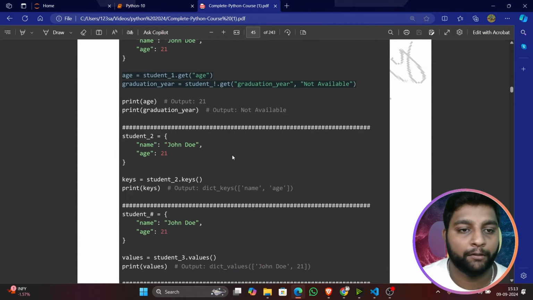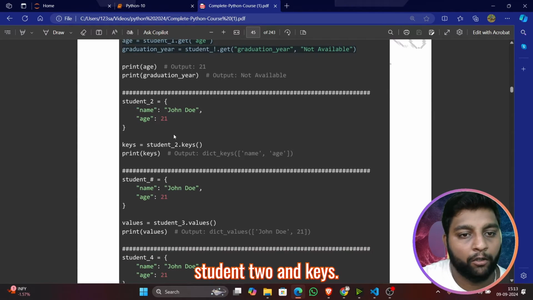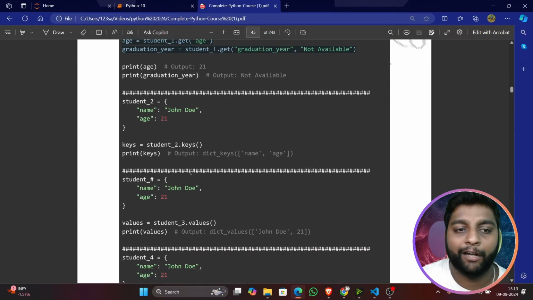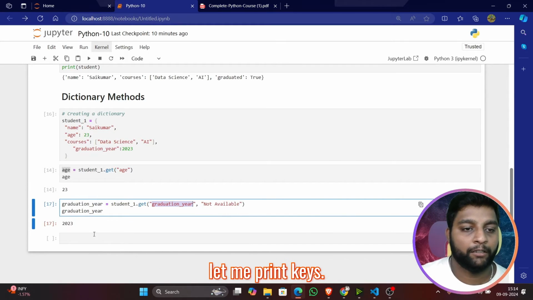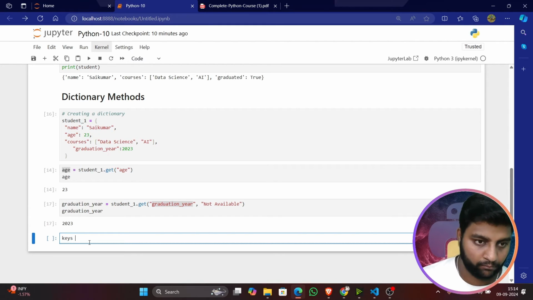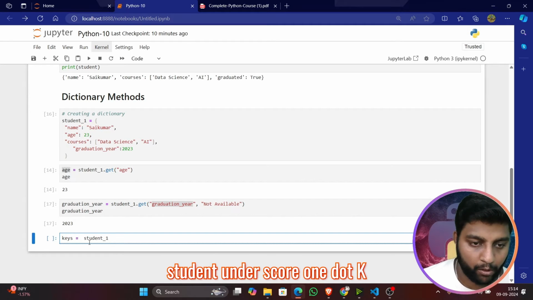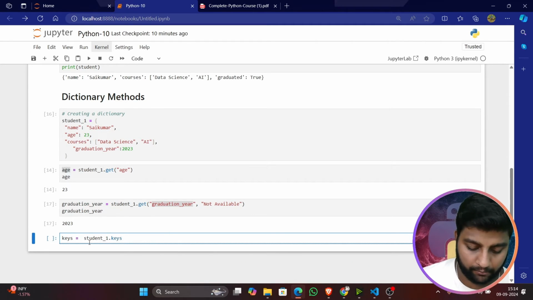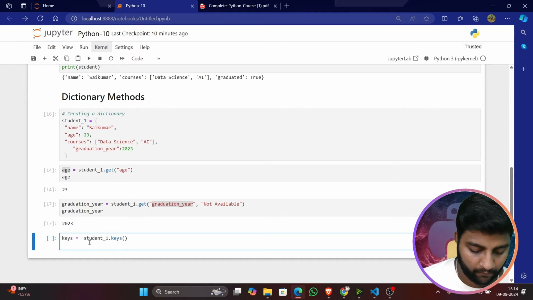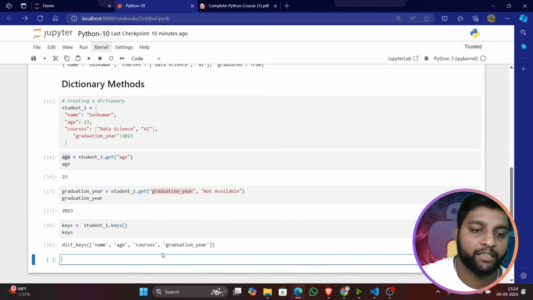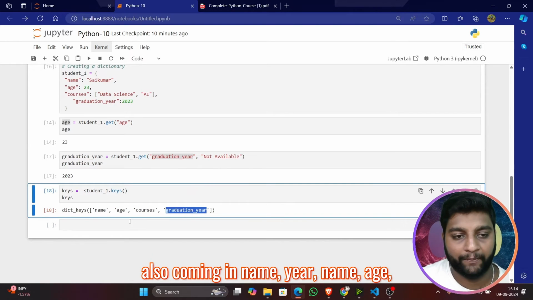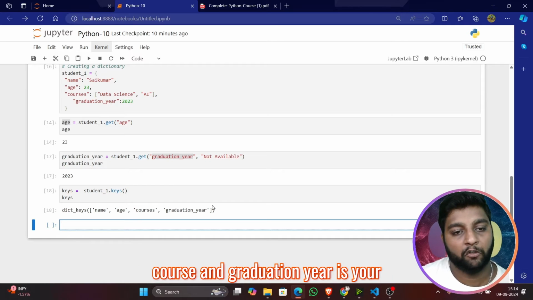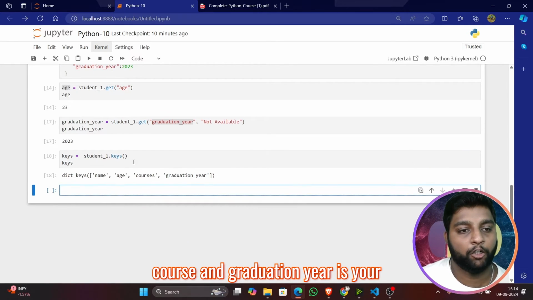After this we have student 2 and keys. Why do we need to call student 2 again? We can directly call the keys, right? Let me print keys. Keys is equal to student underscore 1 dot keys. See, these are our keys: name, age, course, and now we added graduation year, so that is also coming in. Name, age, course, and graduation year are your keys.